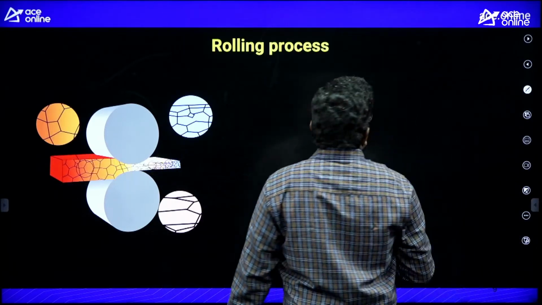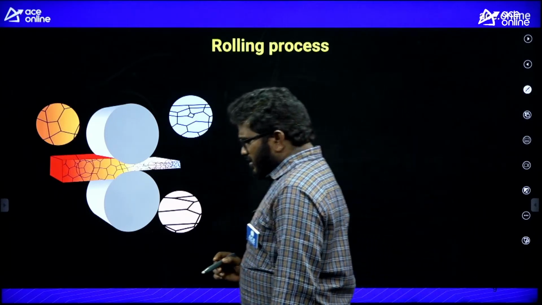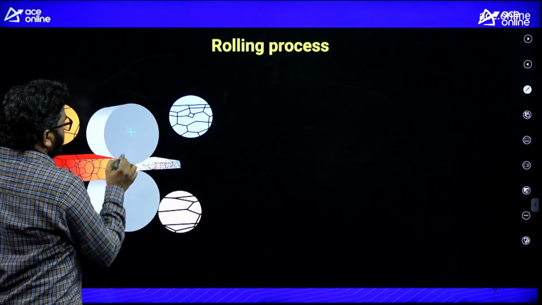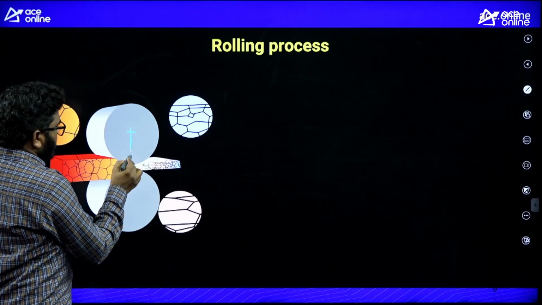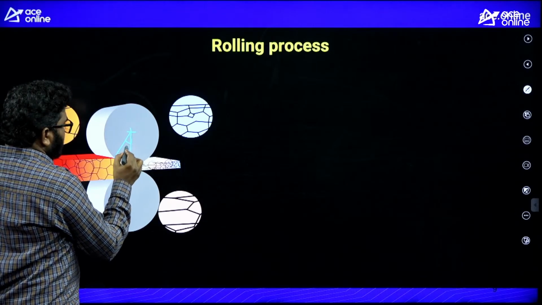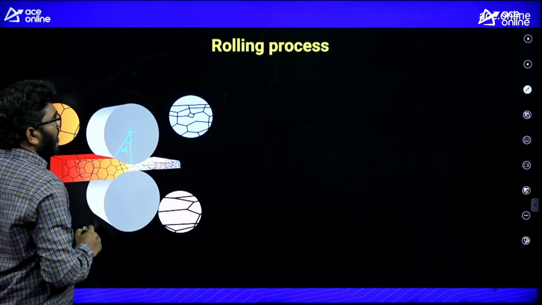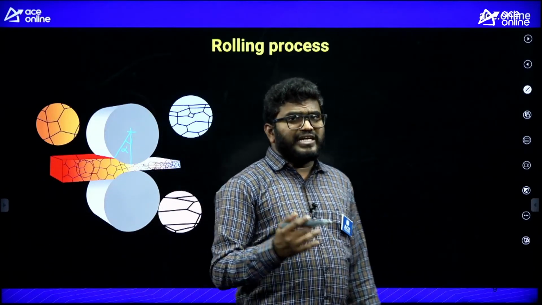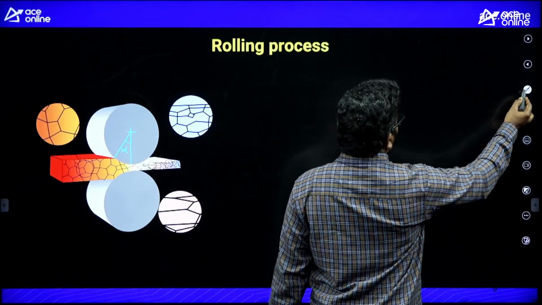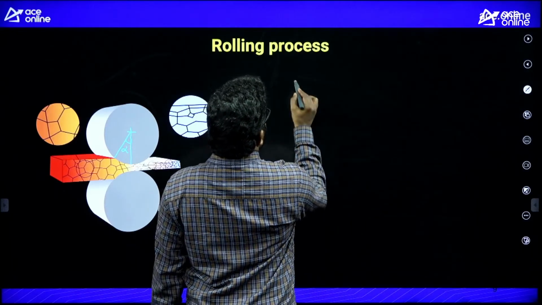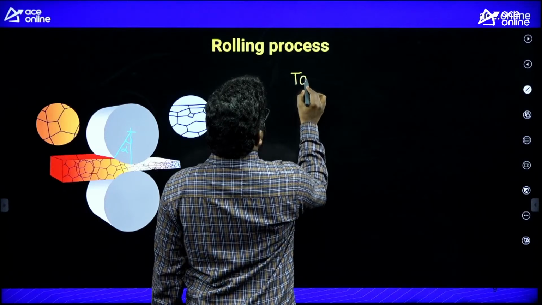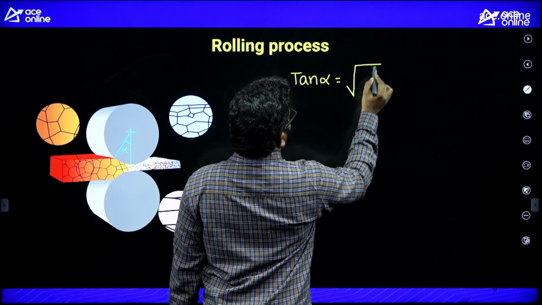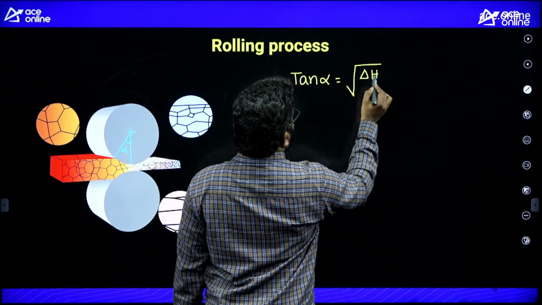Next, another important thing is the bite angle. Sometimes they'll ask you questions from the bite angle. This is the center of the roller, and this is the bite angle, which I'm considering as alpha. I'm giving the formula directly, otherwise it takes time to derive. Remember the bite angle: tan alpha is equal to root of delta h by r.